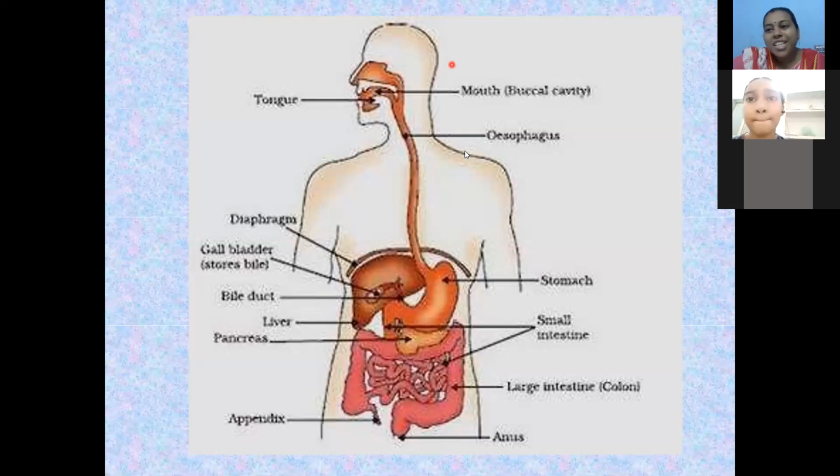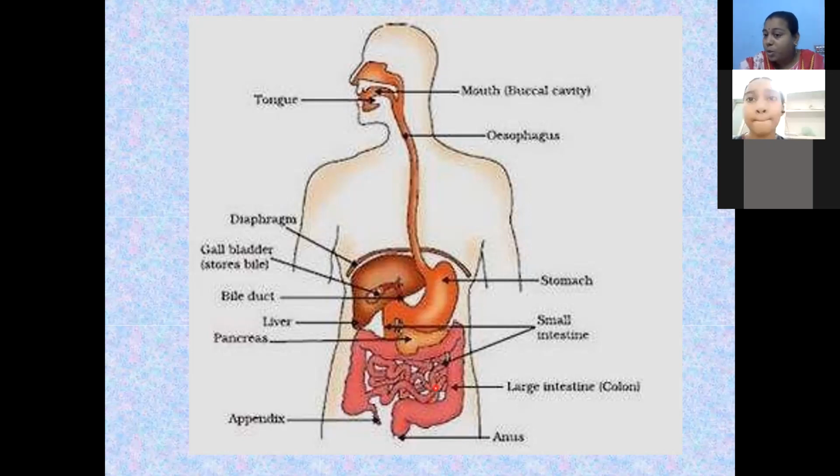Next, we are talking about the small intestine. Students, just look at the picture. This is the small intestine. It is a long, pipe-like structure, highly coiled like a rope. In our stomach region, the small intestine lies in such a highly coiled form. It is around 7 meters long, and it has three important parts: duodenum, jejunum, and ileum.